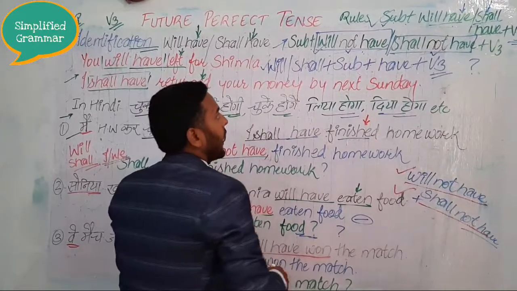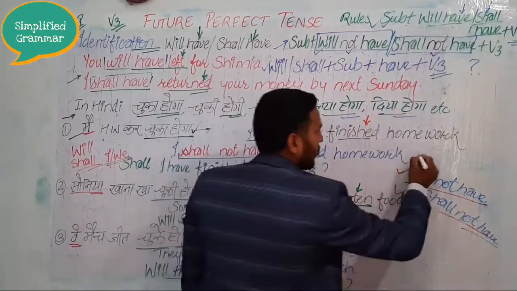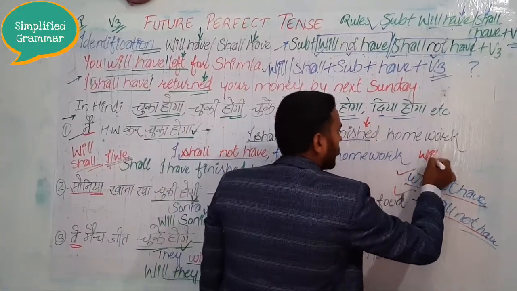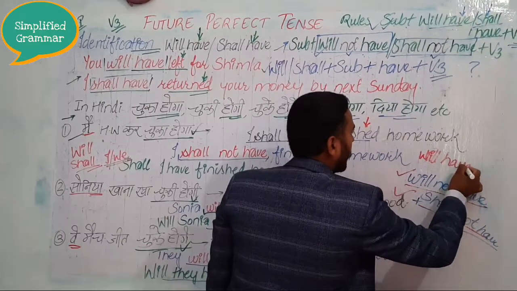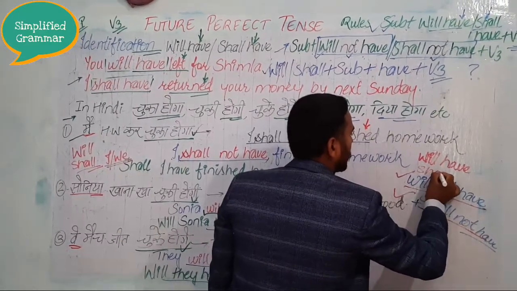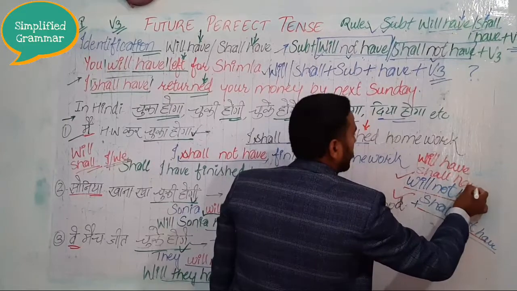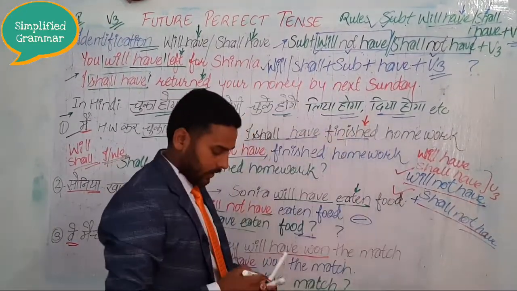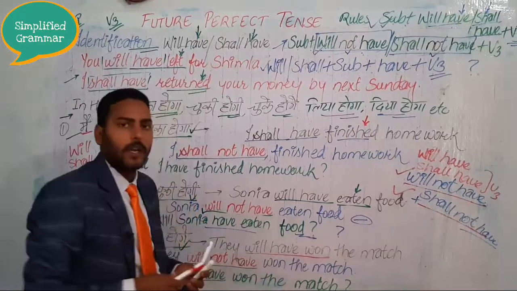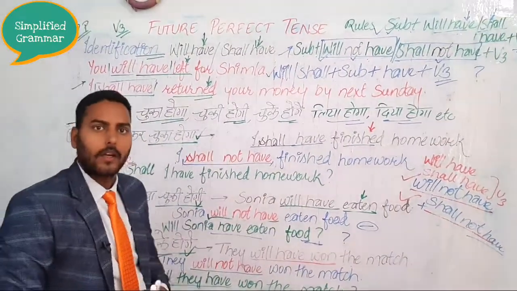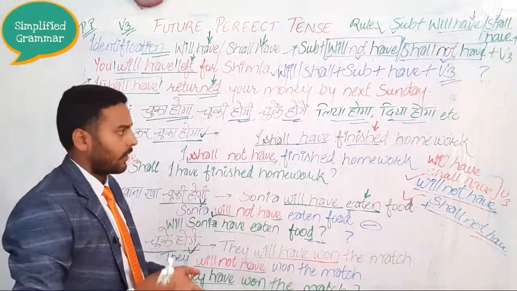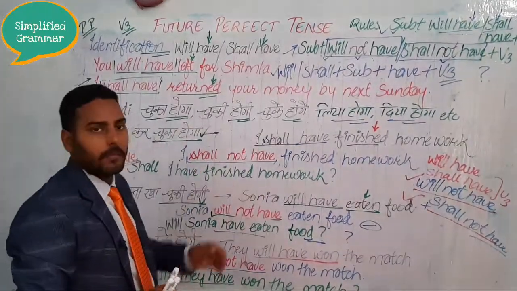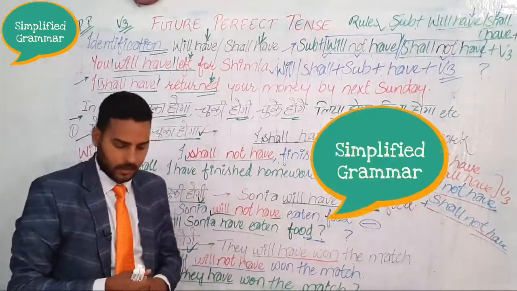And for the positive statement, you will come across will have and shall have along with the third form of the verb. If you know the identification very clearly, you can convert them into any kind of sentence. I hope you understand.